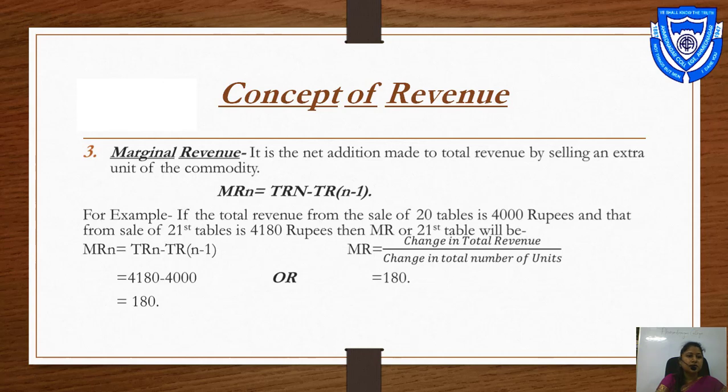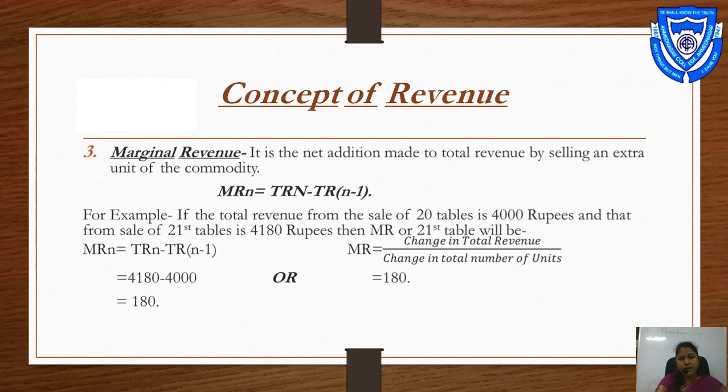MRn is 4180 minus 4000. What is our additional unit? That is 4180 and the previous unit, that is 4000. So 4180 minus 4000, that is 180.